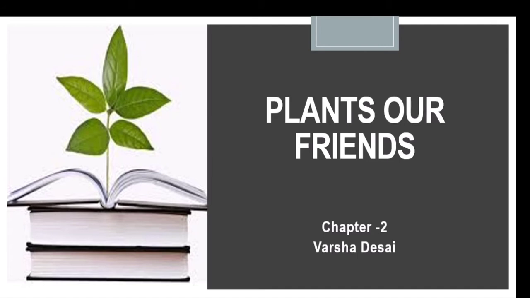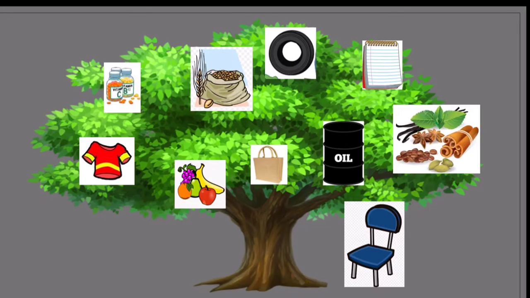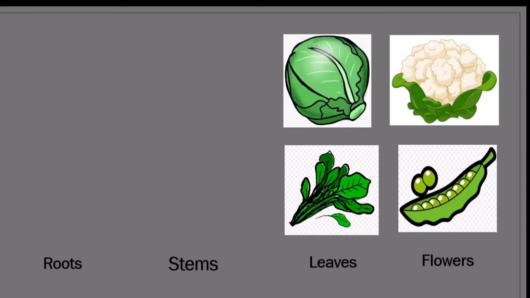Plants make our world beautiful. So is that all that a plant does? No. Plants provide us with medicine, spices, oil, wood, vegetables, fruits, cloth and many more things, right? Now plants make their food on their own and store it in different parts of the plant. We eat it as a part of a root, stem, leaf, flowers as vegetables, and seeds as cereals and pulses. So two examples of leaves are cabbage and spinach.